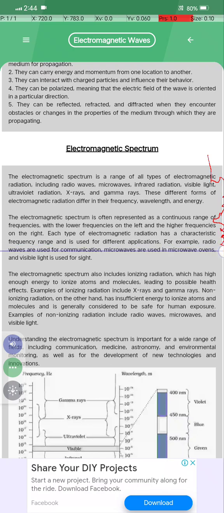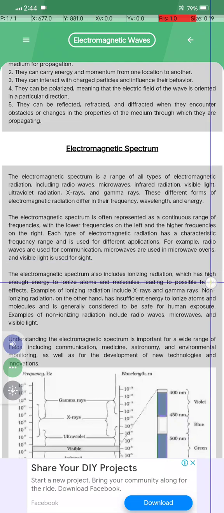For example, radio waves are used for communication, microwaves are used in microwave ovens, and visible light is used for sight. The electromagnetic spectrum.